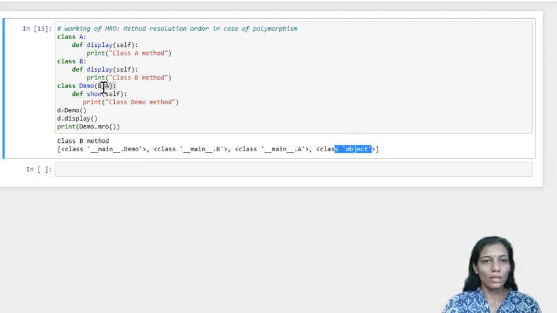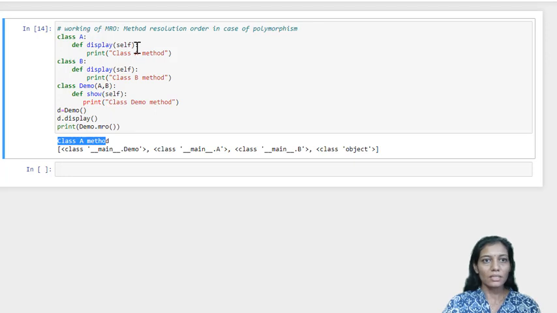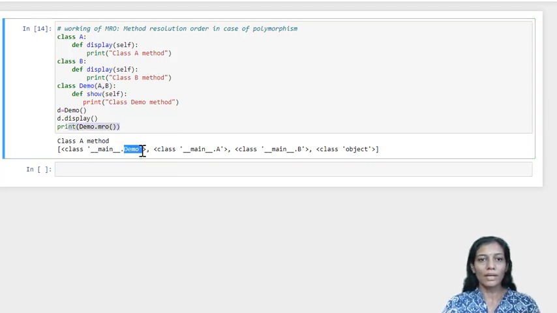Okay, so if we just change from here, that is A and B, now what do you think will happen? So here if I execute it, you can see class A's method, that is this display method, will be called. This is just because of the MRO, the resolution order. So here, as you can see, the MRO is giving a list where after demo in the hierarchy class A comes. That is the reason.